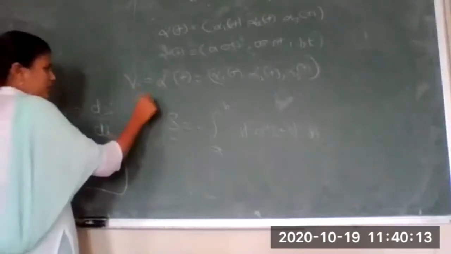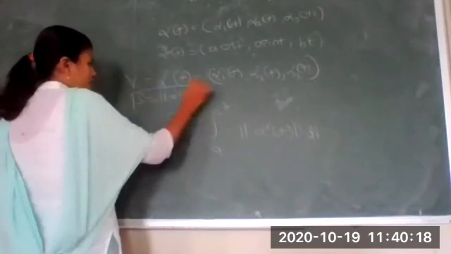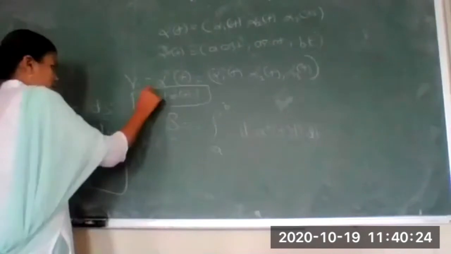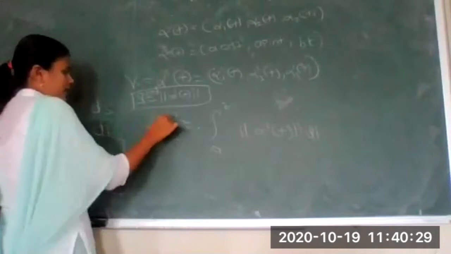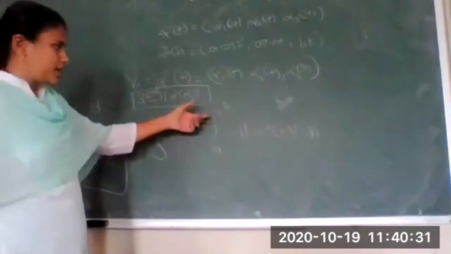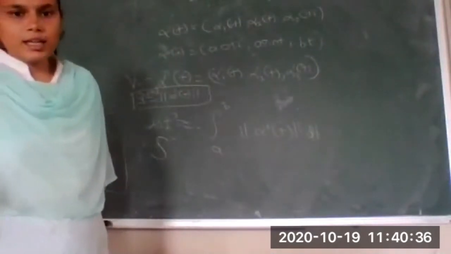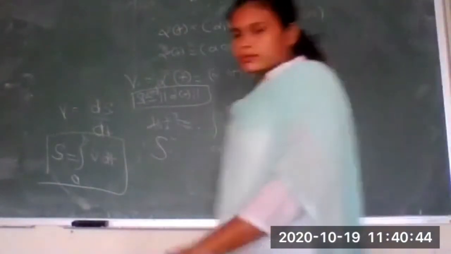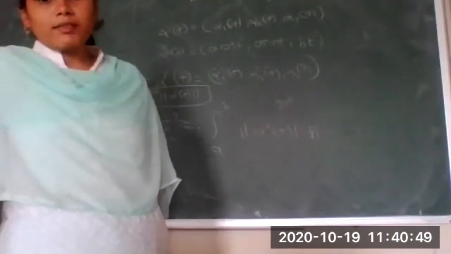Now if I want to find out the speed, the norm will give you the magnitude. If I take the norm, it will give you the magnitude, that is nothing but the speed. So what will be the distance? Let me name this distance S. It will be nothing but the integration of the norm of alpha dash of t dt. Is there any doubt? If not, we'll go for the example. Yes, anyone have a doubt?